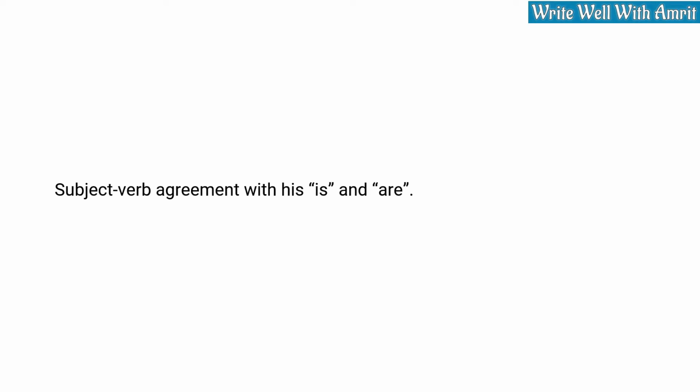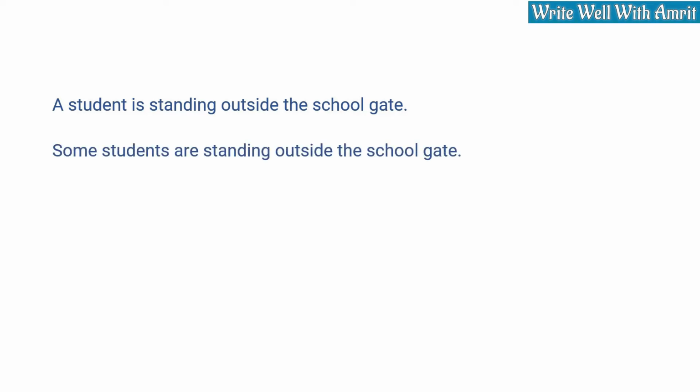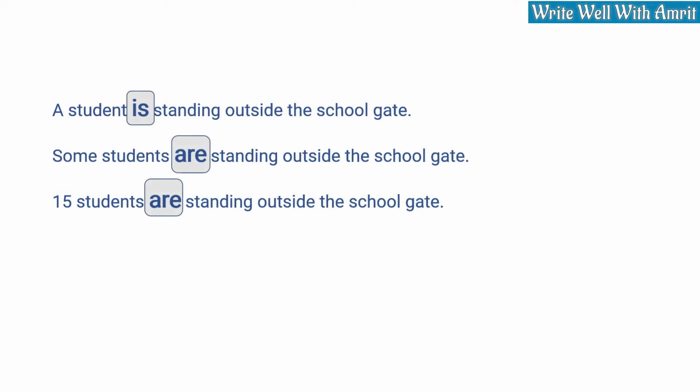The subject-verb agreement rule also affects your is and are. A student is standing outside the school gate. What if there are more students? Then you write, some students are standing outside the school gate, or 15 students are standing outside the school gate. These are present continuous sentences.